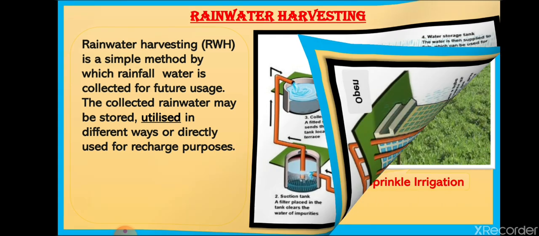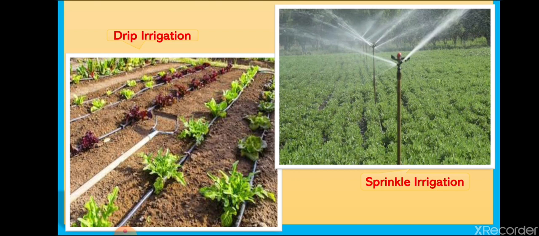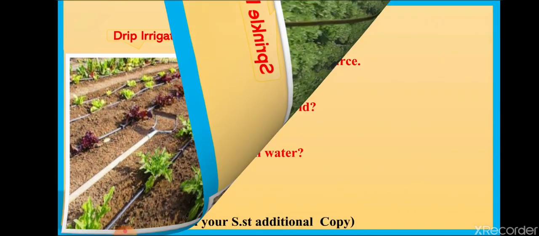Next week we will see some methods of irrigation. About drip irrigation I have explained to you. You can see how pipes are connected and put into the soil so that the water slowly seeps to each and every plant. Sprinkler irrigation is also like that, not to pour so much water into the fields. Sprinkle the water slowly so that it can avoid soil erosion and also help to conserve water resources.